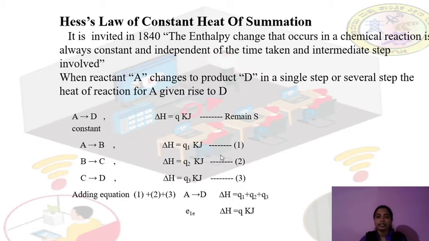So this heat and this heat: this is a reaction that takes place in a single step, and this is a reaction that takes place in multiple steps. Even though the reaction takes place in a single step or in multiple steps, the heat change is constant. This is according to Hess's law. So now we have studied the two laws of thermochemistry. First, the Lavoisier and Laplace law. Second, Hess's law of constant heat summation. These are both important laws of thermochemistry.